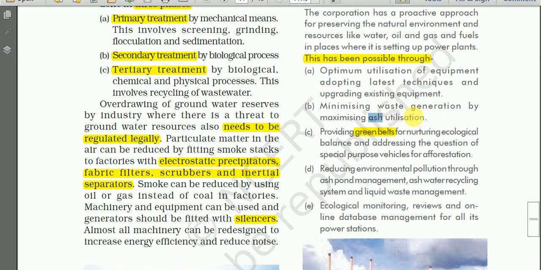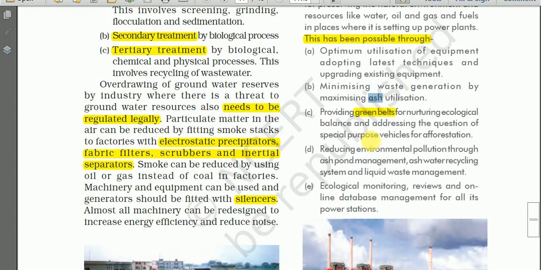It is a fine powder that is a byproduct of burning pulverized coal. Pulverized coal means powdered coal in electric generation power plants. In the NTPC, this powdered coal is used, and when we burn the powdered coal, fly ash is released. So this recycling of fly ash should be done, and is being done.